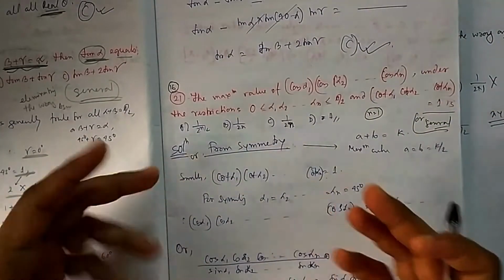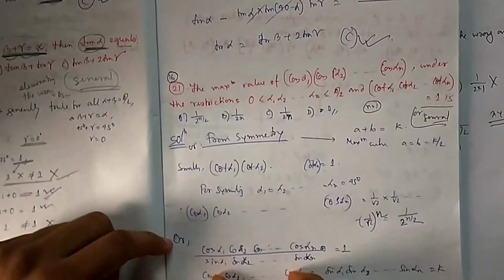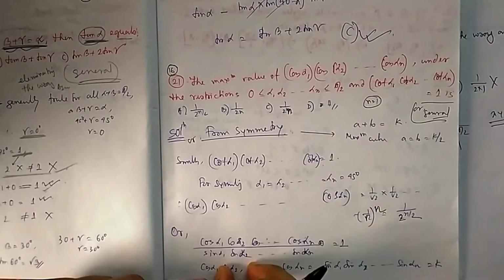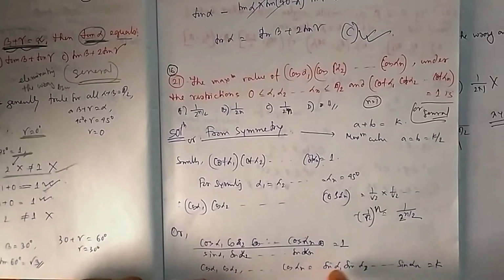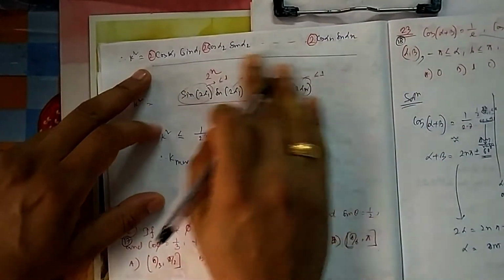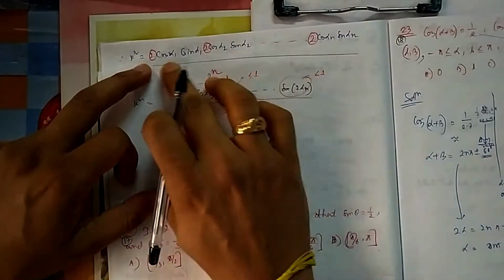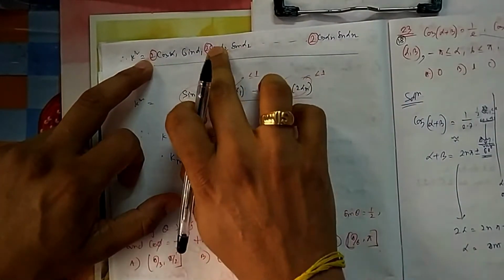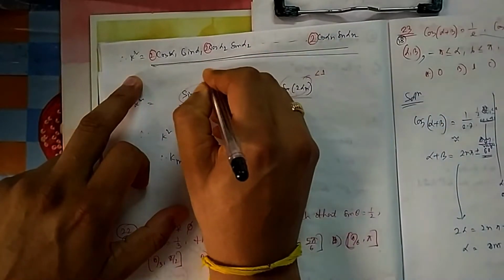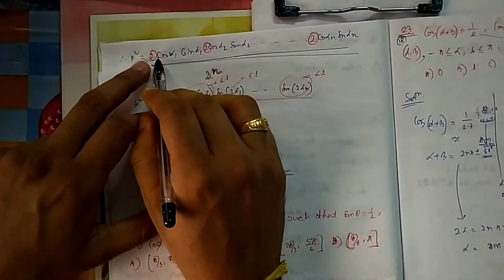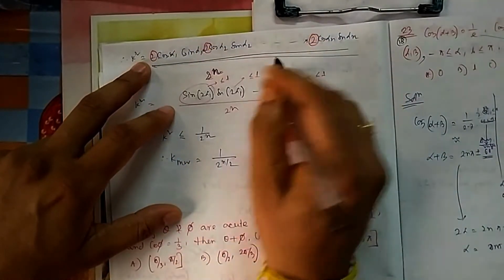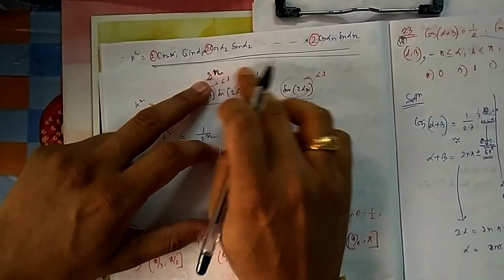Then I can say something, because I need to find k. They are asking the maximum value of k, because this is also k. So I am taking this into this, so it will be k square, and this into this, sine cos, sine cos, sine cos. So k square will be sine cos, sine cos, sine cos. I am putting 2 everywhere: for 1 I put 2, for 2 I put 2, for n I put 2. So I am putting 2 to the power n, that's why I am dividing by 2 to the power n. So n 2s I have given extra in the numerator as a product, so in the denominator also I have to divide by n 2s, that is 2 to the power n.